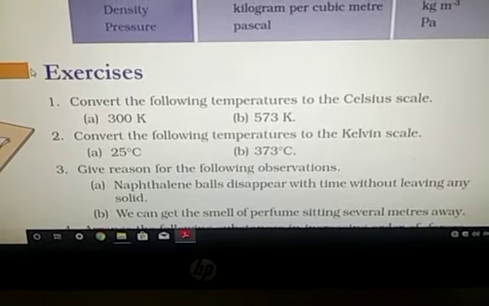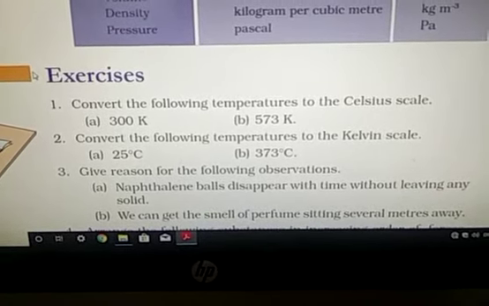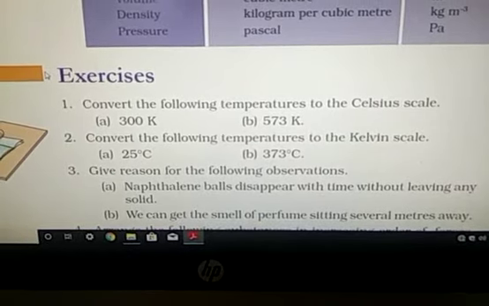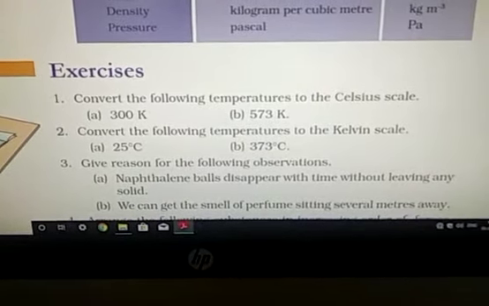Convert the following temperature to the Kelvin scale. This is your second question. You add 273 and this changes it into the Kelvin scale.